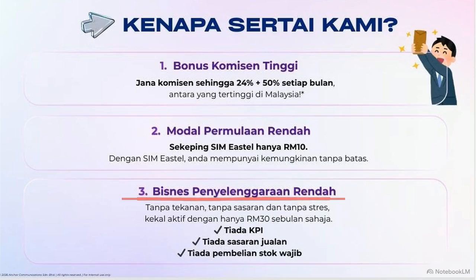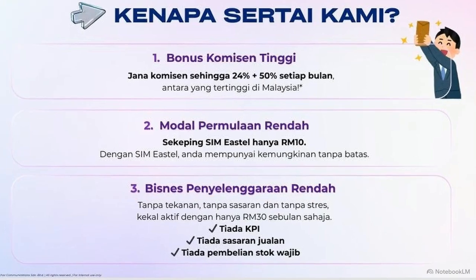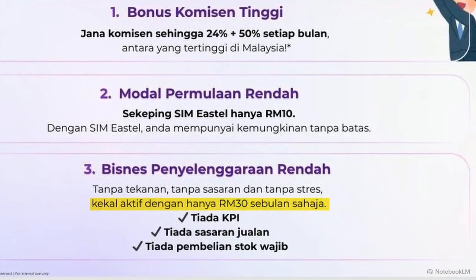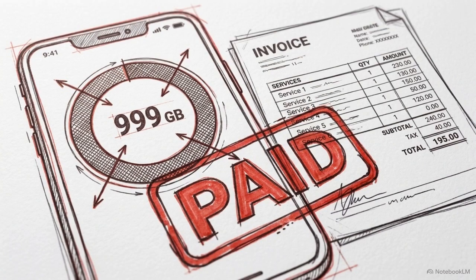To keep your agent status active and continue earning, there is one requirement. You must generate a baseline of 30 ringgit per month in personal sales. There are no other mandatory key performance indicators. Pairing a high-demand product like a 999 gigabyte data plan with near zero overhead risk creates the ideal conditions for an aggressive direct sales strategy.